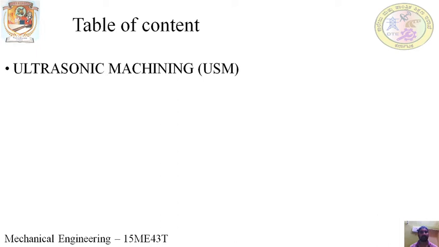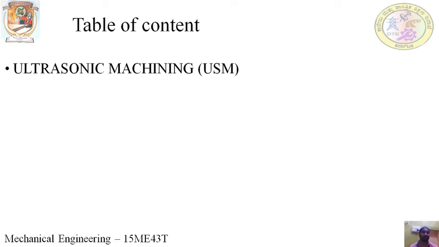So in the last class we discussed the introduction to non-conventional machining processes, which involve the removal of material by means of some form of energy, other than direct physical contact between the tool and the workpiece.